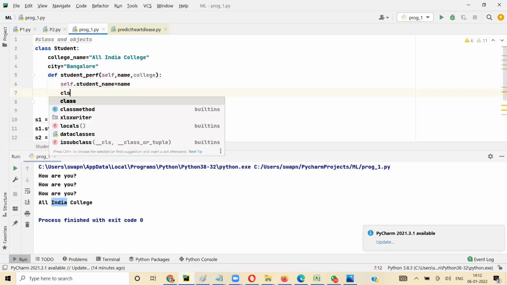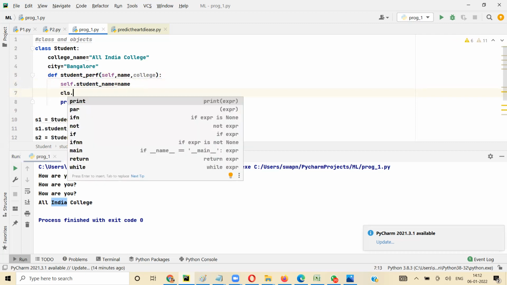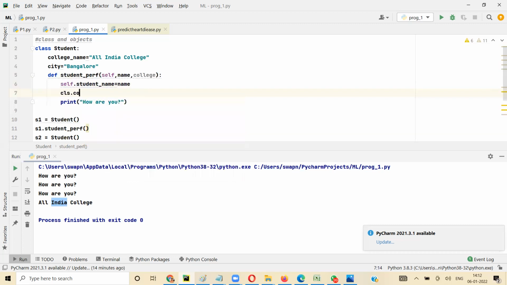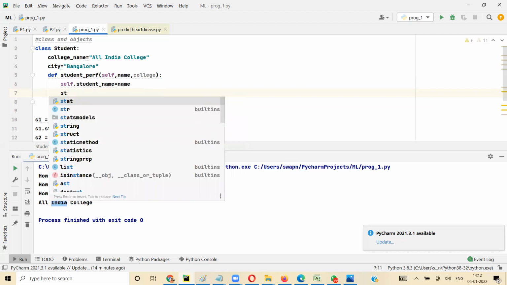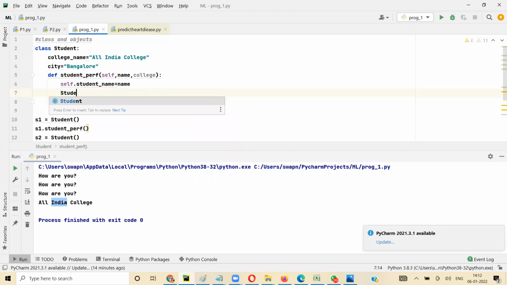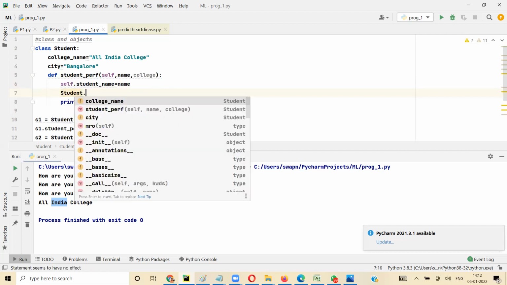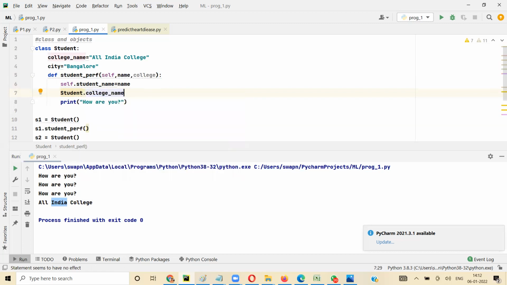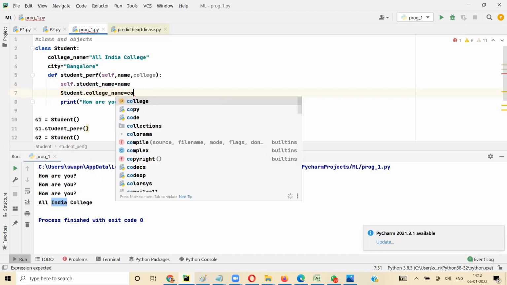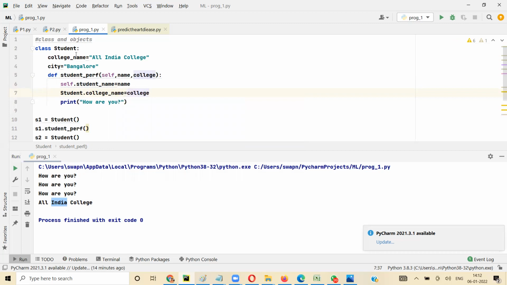And here you will say cls dot, because cls stands for class. So this college name has to be college name, or you can even say student dot college name equal to college.